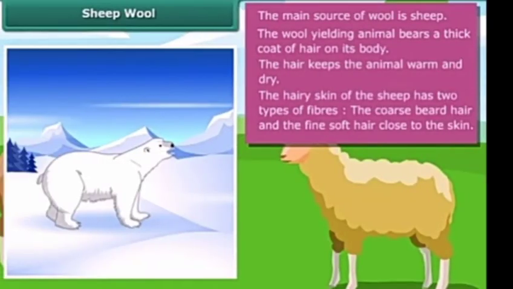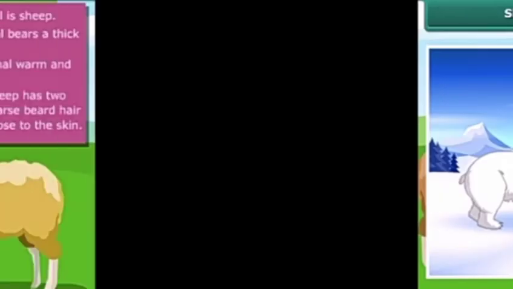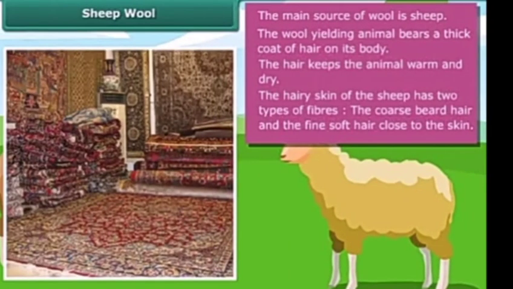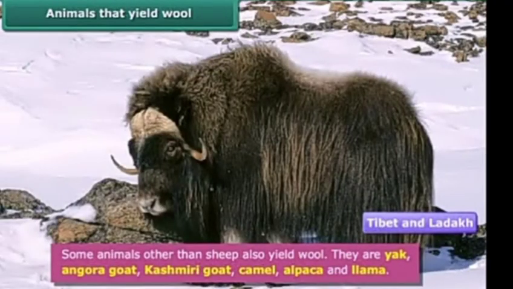The hairy skin of sheep has two types of fibers, the coarse beard hair and the fine soft underhair that is close to the skin. The fine soft hair provides the fibers for making woolen clothes, and the coarse beard hair provides the wool for making carpets.